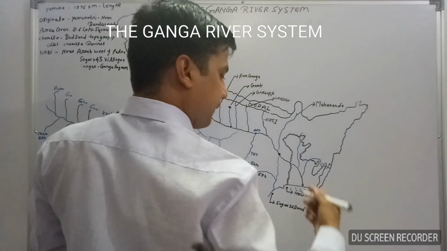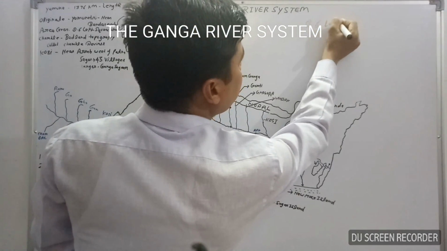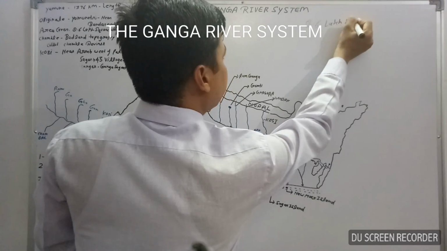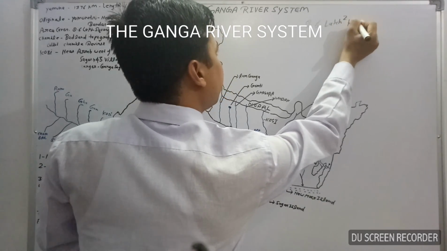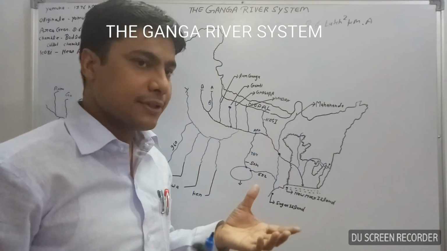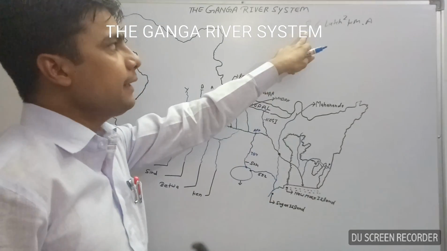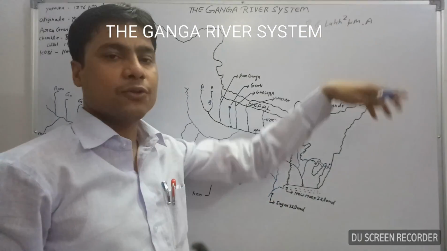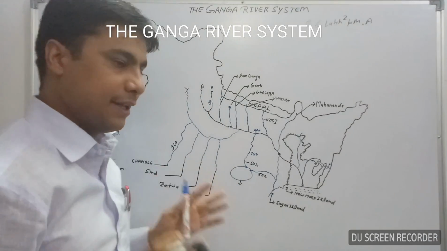If a question is asked in an examination, how much area is covered by the Ganga river system, then you can write 8.6 lakh square kilometer area covered by the Ganga river in India.